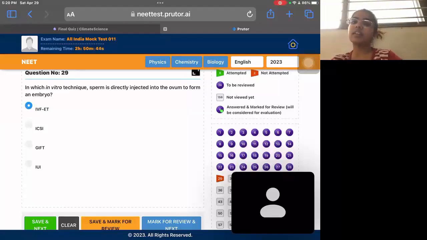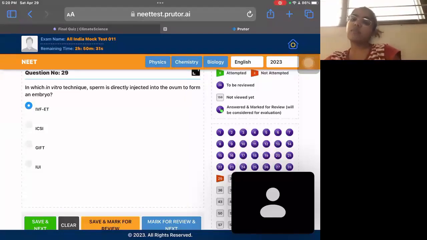In the other three, there is no direct injection of sperm and ovum done. ICSI is intracytoplasmic sperm injection. GIFT is gamete intrafallopian transfer, and IUI is intrauterine insemination. So there is no direct transfer of ovum and sperm there, which is done in vitro. Only IVF-ET has done. So you have to select option 1.